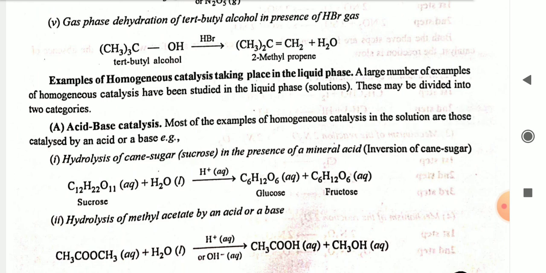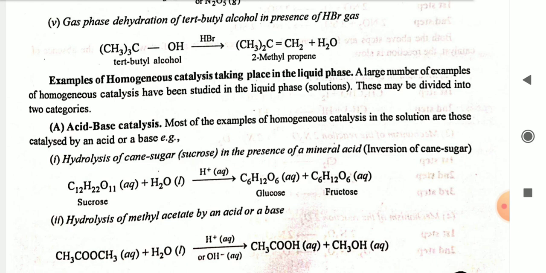Examples of homogeneous catalysis taking place in a liquid phase. A large number of examples of homogeneous catalysis have been studied in a liquid phase. This may be divided into two categories. First, acid-base catalysis. Most of the examples of homogeneous catalysis in solution are those catalyzed by an acid or a base. For example, first, hydrolysis of cane sugar, sucrose, in the presence of mineral acid, called inversion of cane sugar. Sucrose plus H2O in the presence of H+ gives glucose plus fructose.